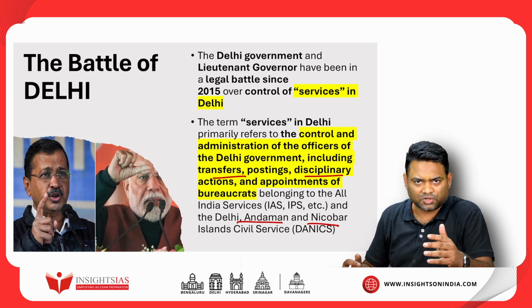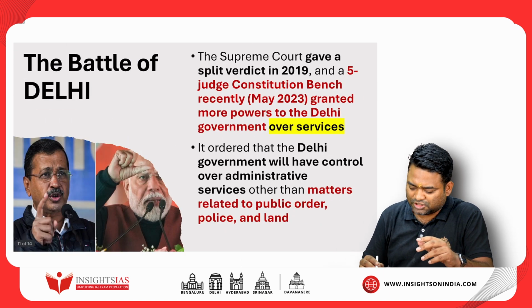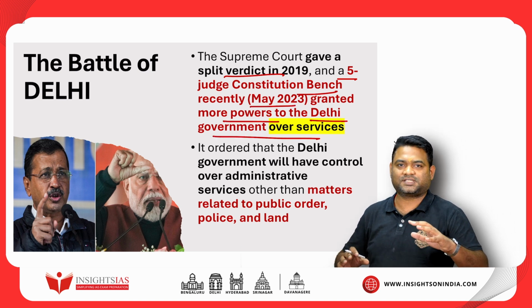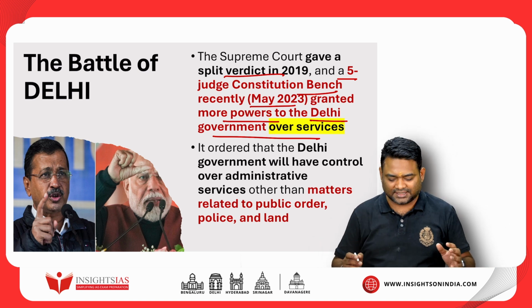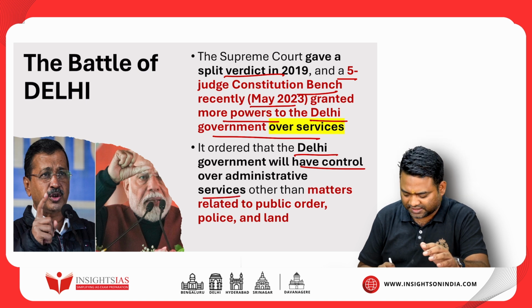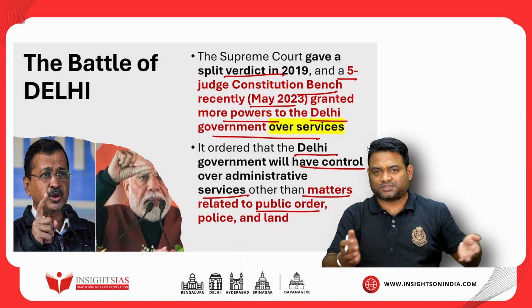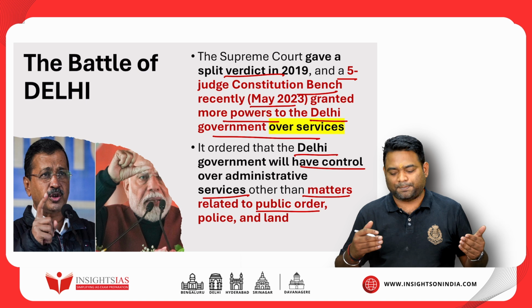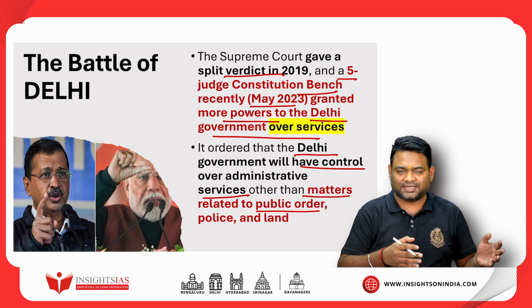So eventually the tussle reached the Supreme Court, and the Supreme Court gave a split verdict in 2019, and a 5-judge constitutional bench recently in May 2023 granted more powers to the Delhi government over services. So the Delhi government is very happy that they've got back their services, and the Supreme Court ordered that the Delhi government will have control over administrative services other than matters related to public order, police and land, which, if I go back to after independence, were with the center, which was continuing.